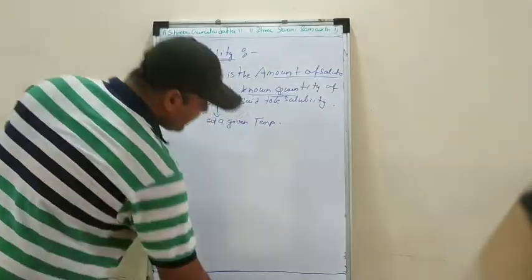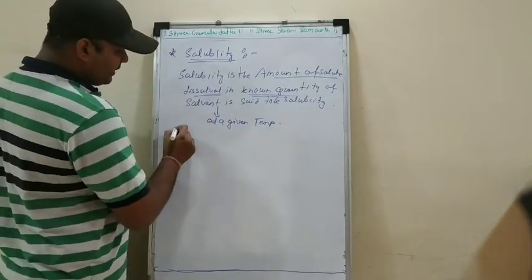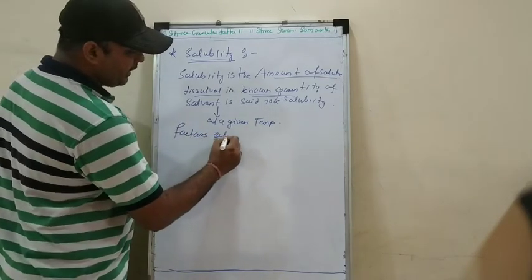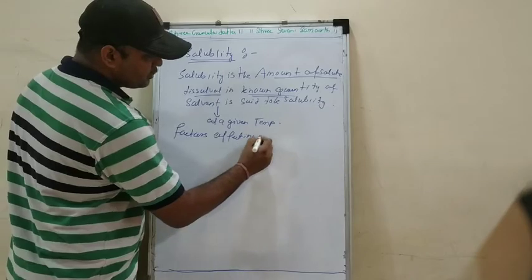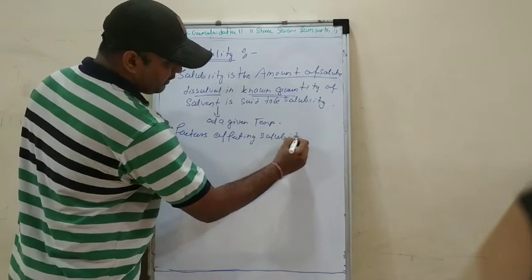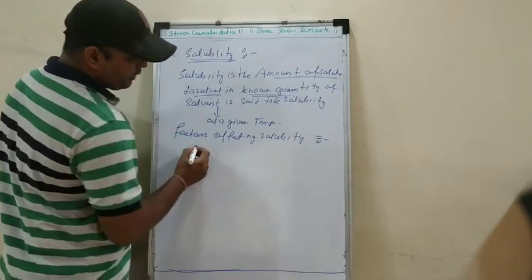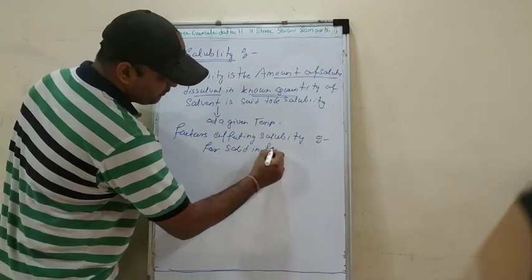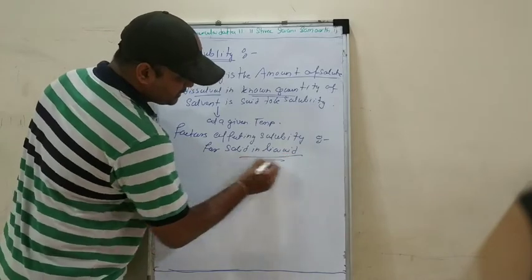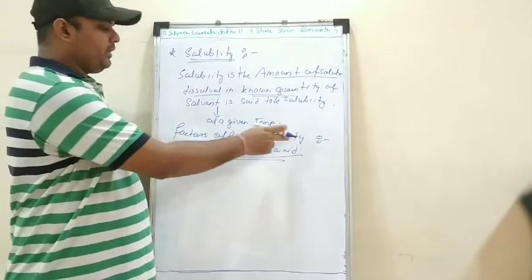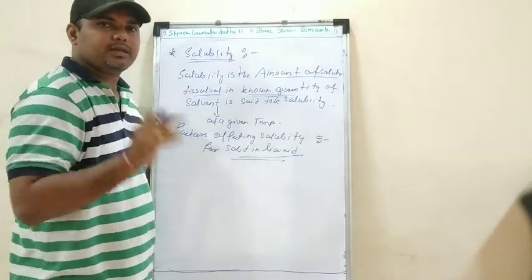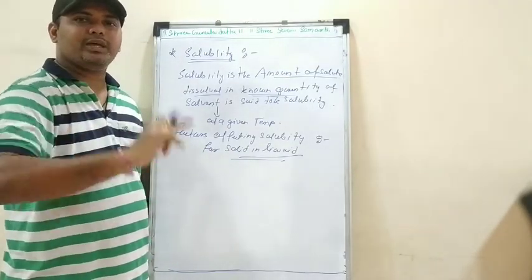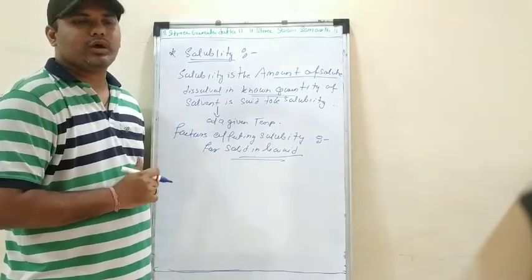I hope that you might have understood this. Okay, now what are the factors affecting it? Right, first we will see the factors affecting solubility for solid in liquid. See, my dear students, there are two cases: factors affecting the solubility for solid in liquid and factors affecting the solubility for gases in liquid. So we are going to see both the cases and we are going to discuss what are those factors.